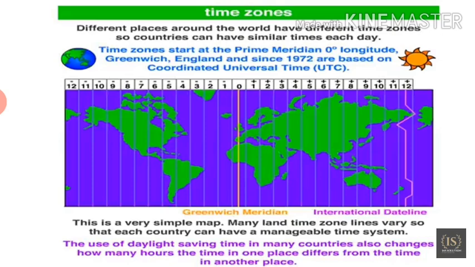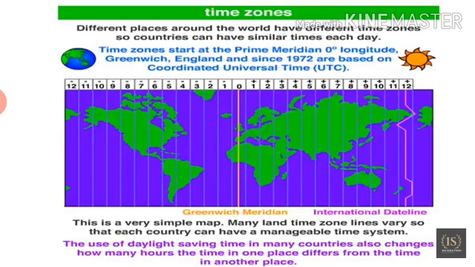As the earth rotates from west to east, those places east of Greenwich will be ahead of Greenwich time and those to the west will be behind. The rate of difference can be calculated as follows.